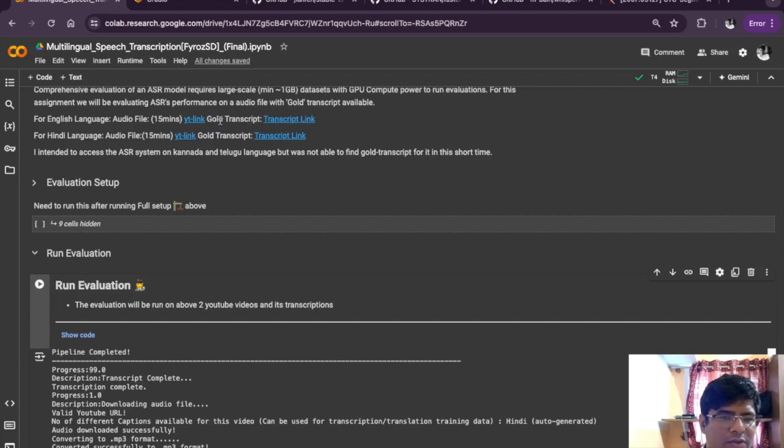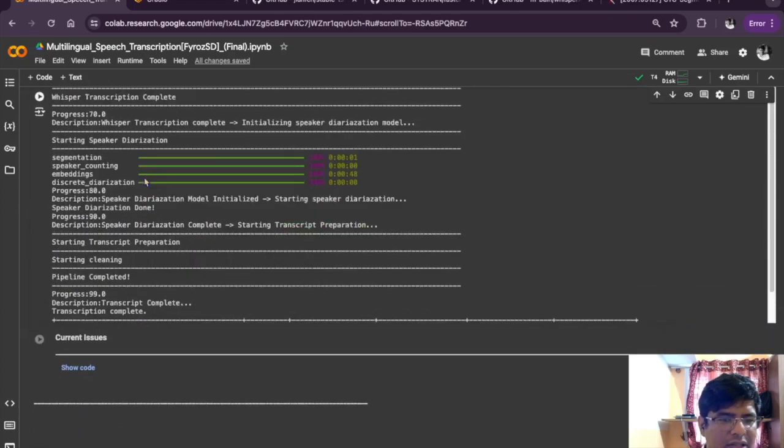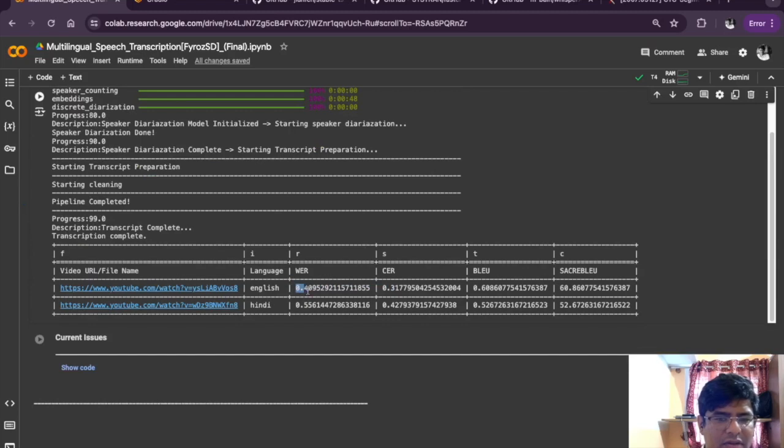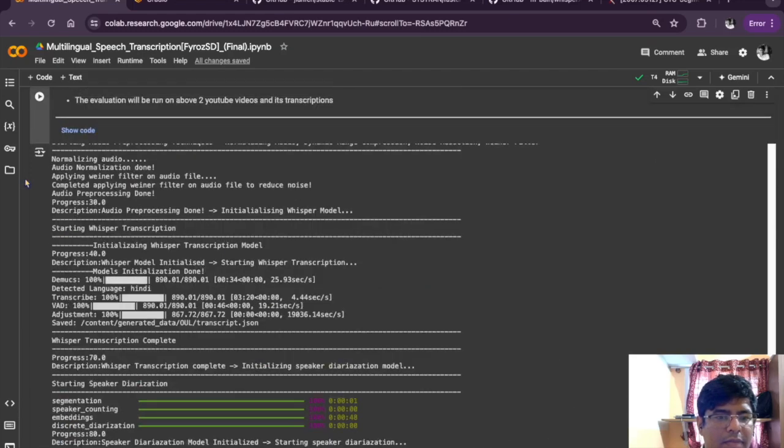So we would expect this would not represent a real-world simulation of a speech recognition model, because in the case of natural speech, the sentences are not complete, and there are so many disturbances in the speech itself. But the evaluation, I think, has done a pretty good job of evaluating the ASR. That's it. Thank you.